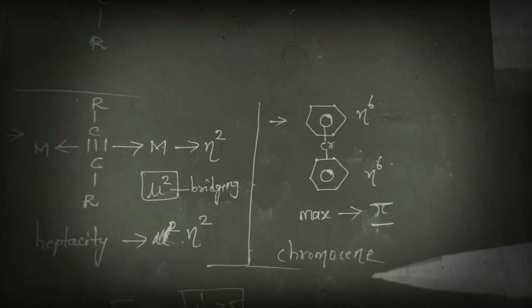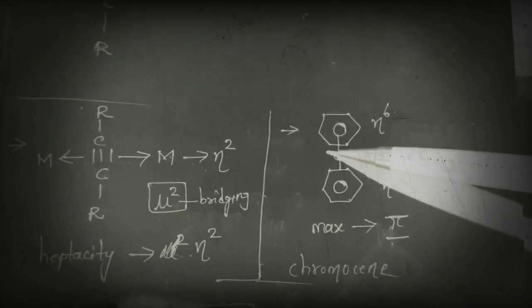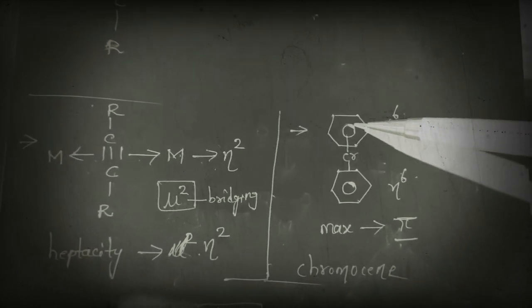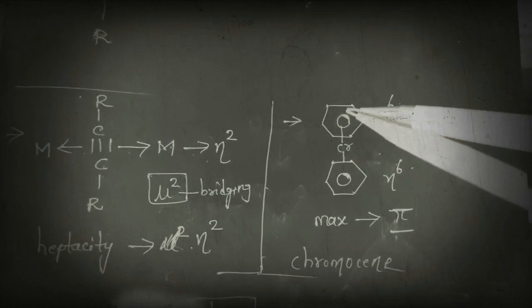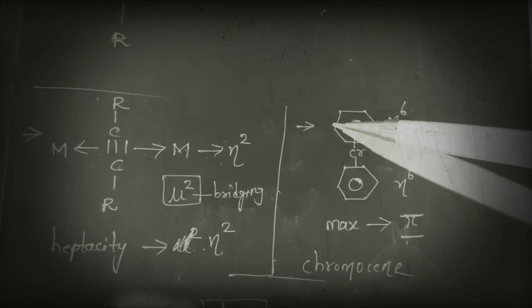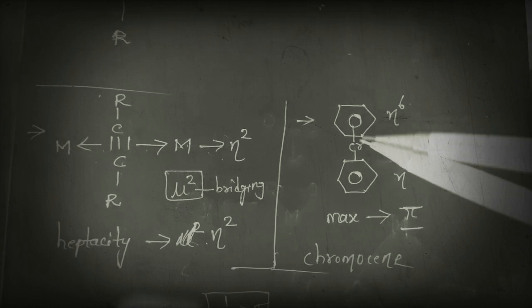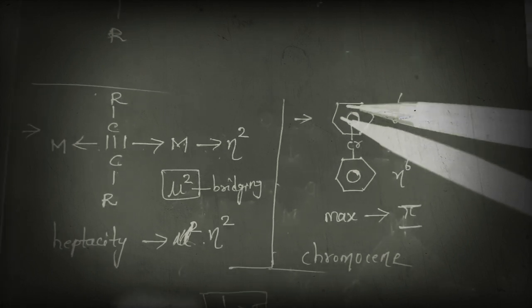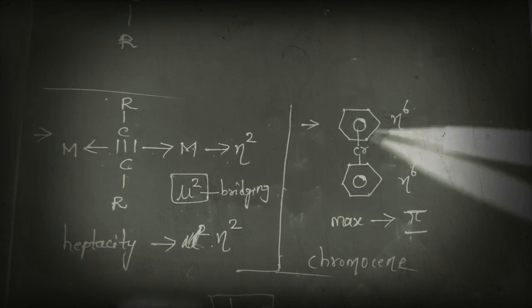Okay, let us look at this example. This is chromocene. See, this is the metal and here it is connected to this ligand. Already I said that if they give a ring, we just have to count the total number of carbon atoms. As here the chromium is connected to this ring, we have to count the number of atoms: 1 2 3 4 5 6.